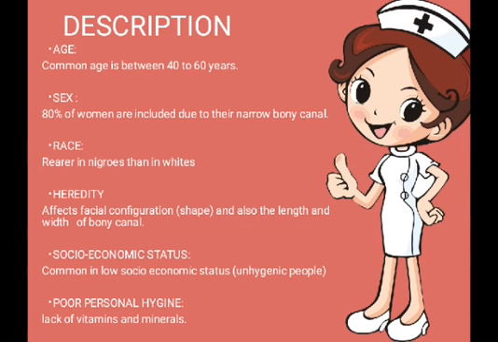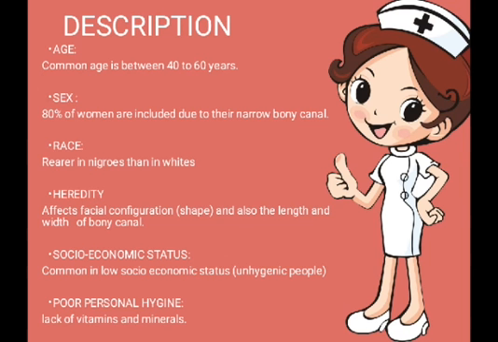Next one is heredity. Heredity is defined as the transmission of characters from parents to their children. It affects the facial configuration and also the length and the width of the bony canal. The shape of the face as well as the length and the width of the bony canal match with the parents of the children.